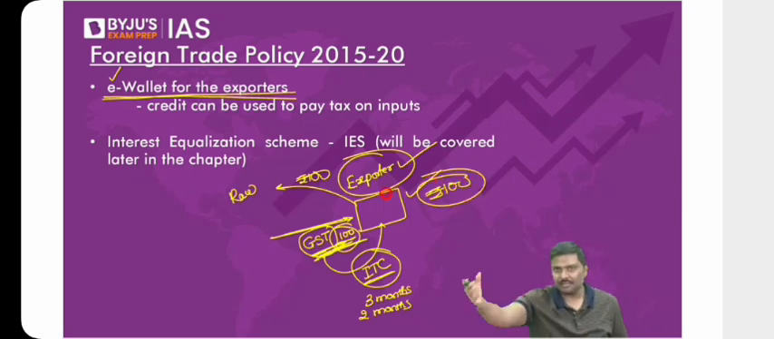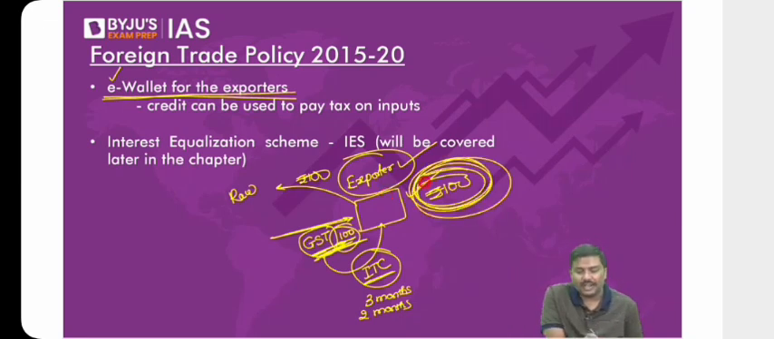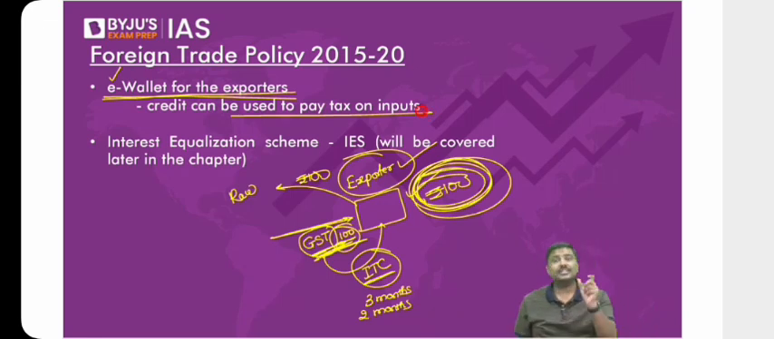Imagine you purchase some raw material. Now you'll have to pay GST of 70 rupees. You do not have to pay an additional 70 rupees from your pocket now in the form of tax. You can use the money from the wallet to pay taxes on the inputs. Right, this is how the e-wallet will provide relief to the exporters. Otherwise, what will happen? A lot of working capital will get stuck up with the government of India.